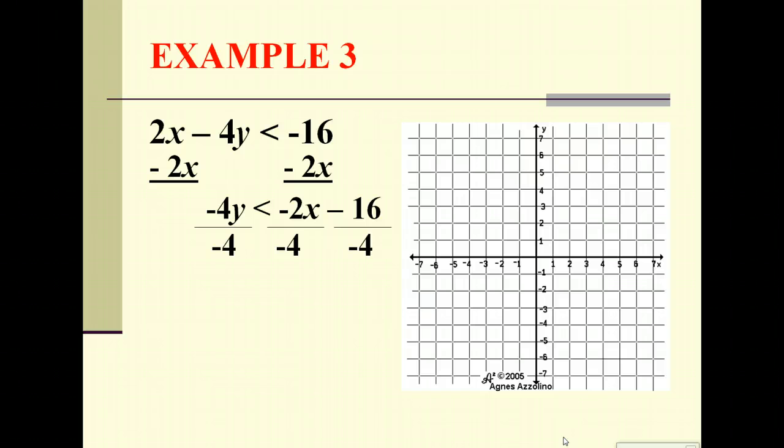The thing that we need to remember again is that since we're dividing by a negative number, the inequality sign changes directions. So we're left with y is greater than positive 1/2, right? Because negative 2 divided by a negative 4 is a positive 1/2, x plus 4. Again, it's a positive because a negative and a negative gives us a positive.